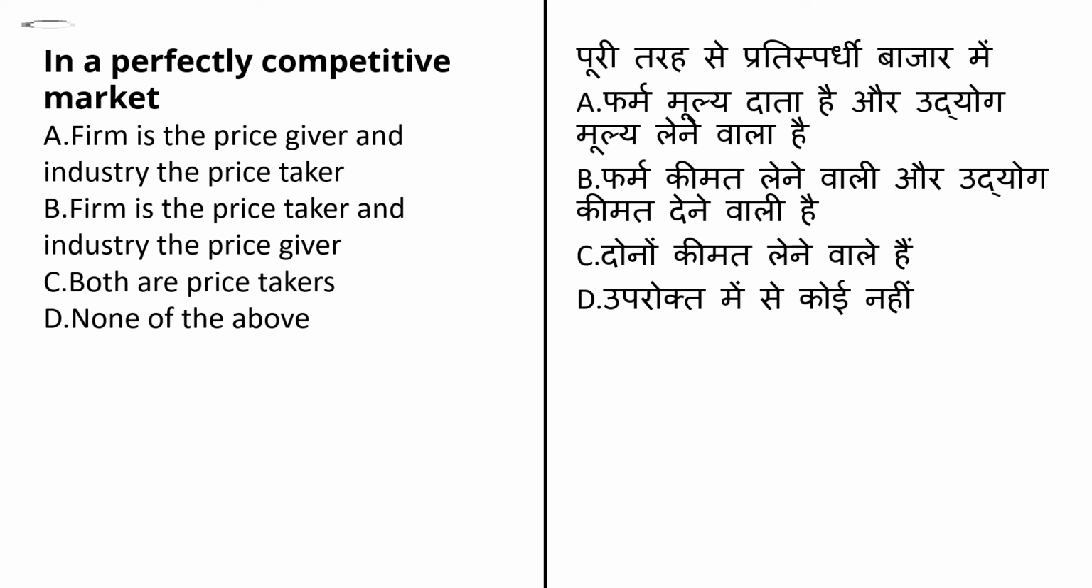Here is the last question of today's lecture and you have to answer this question. The question is, in a perfectly competitive market, and options given are: firm is a price giver and industry is a price taker. Second option is firm is price taker and the industry is price giver. Third option is both are price takers, and last option is none of the above. Please answer this question. I am waiting for your answer.